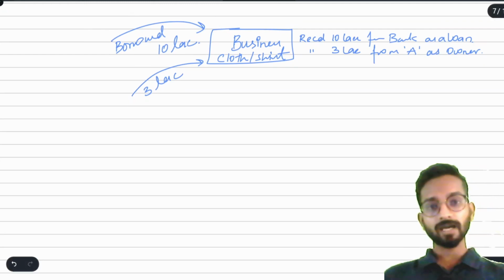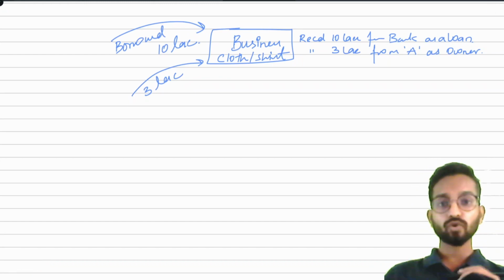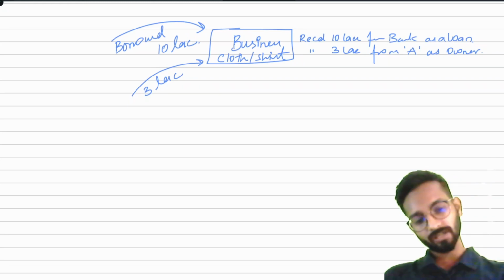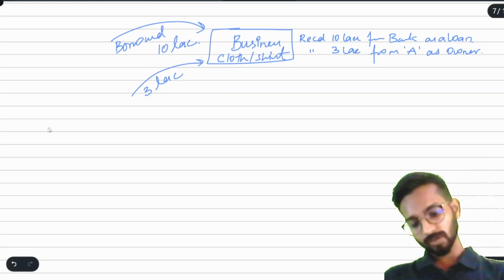When an amount is invested by the owner into the business, that is called owner's capital. So here we learn a new term called capital.